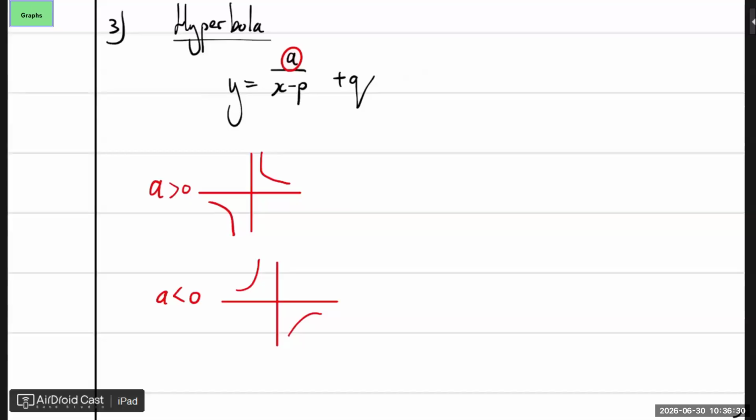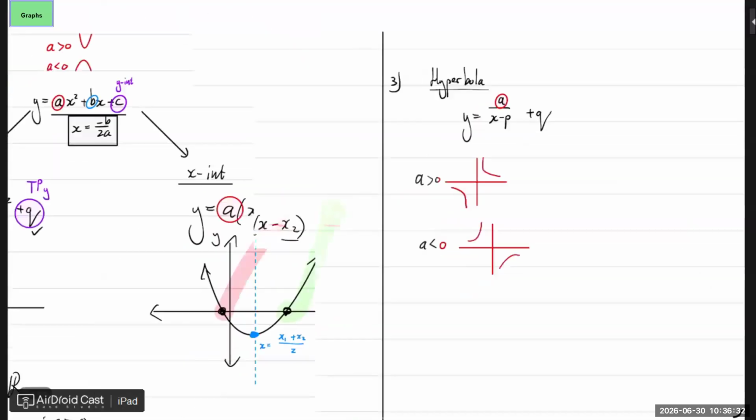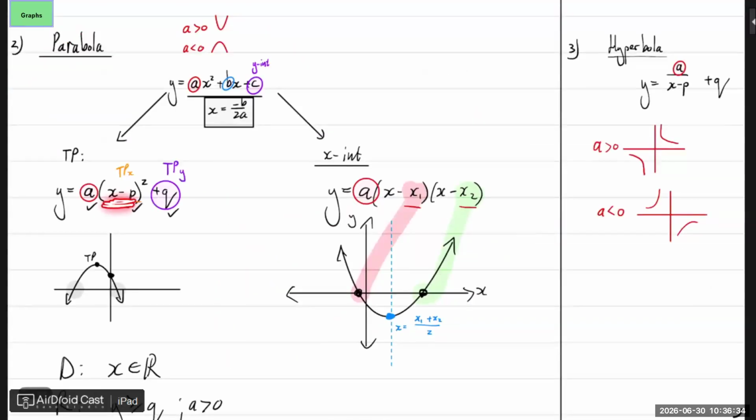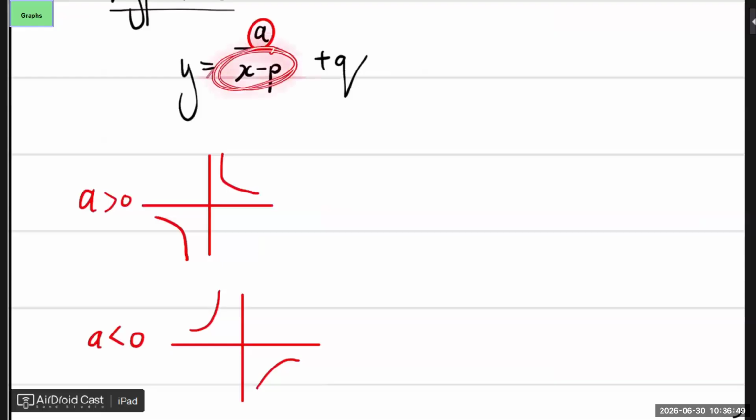The p, again, where's the p? It's like this one here. So it means it shifts the whole graph. As soon as you are changing your x, you are moving left and right. As soon as you are changing your y, you are going up or down. So I'm changing my x, so it means the whole thing shifts. What are you never allowed to do in maths?